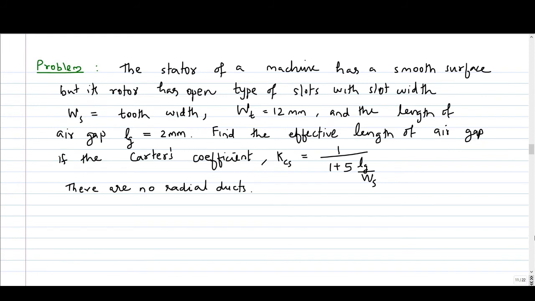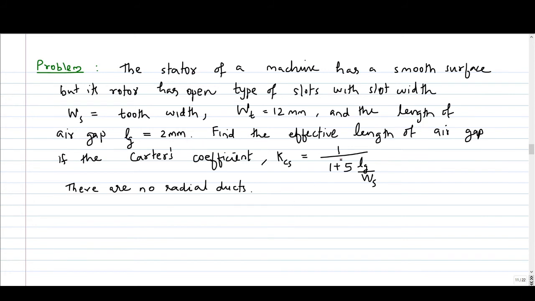Now to illustrate these factors, how to use these terms, we will solve two problems. So this is the first problem. The stator of a machine has a smooth surface, but its rotor has open type of slots with a slot width equal to tooth width, and that is 12 mm, and the length of the air gap is 2 mm. So slot width and tooth width are equal, and it is equal to 12 mm, and air gap length is 2 mm.